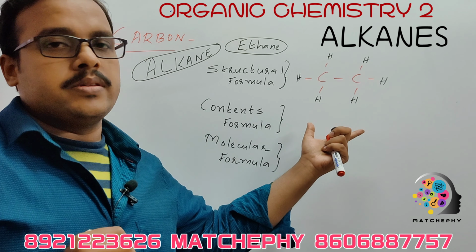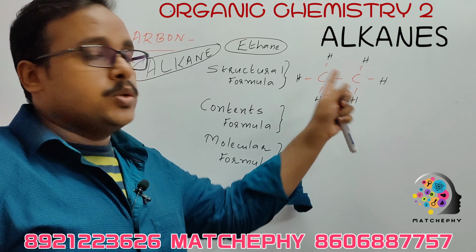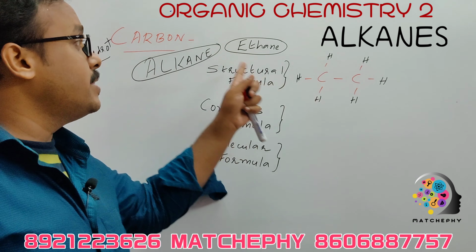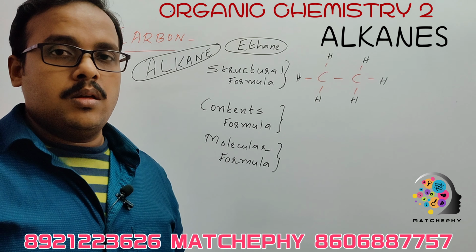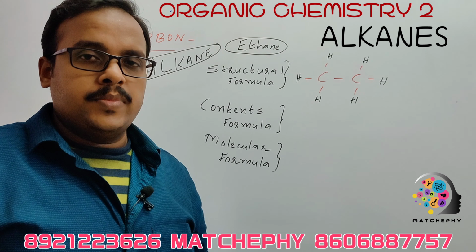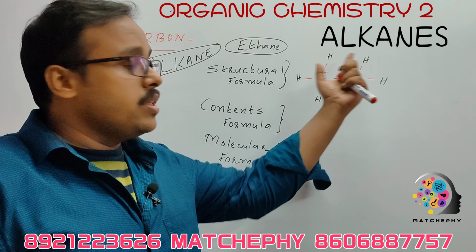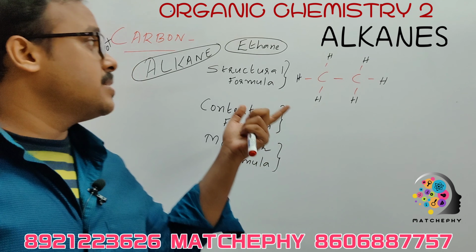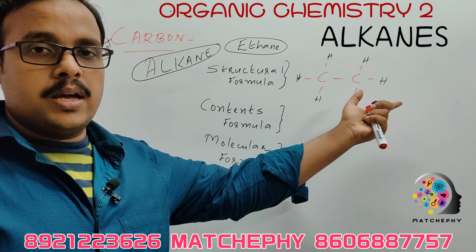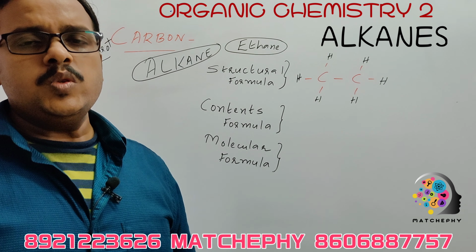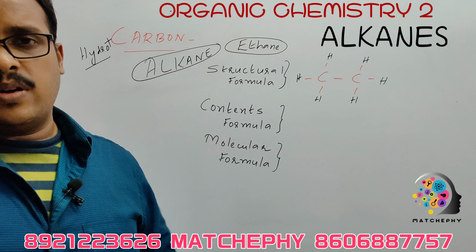Because only single covalent bond is there and only 2 carbon atoms are there. So we can formulate the name from this structural formula. 2 carbon atoms means ETH will be the starting. Okay, and only single covalent bond, so ANE. So it is an alkane. Since it is having only 2 carbon atoms in the structural formula, we can name it as ethane easily. So that's called the structural formula.